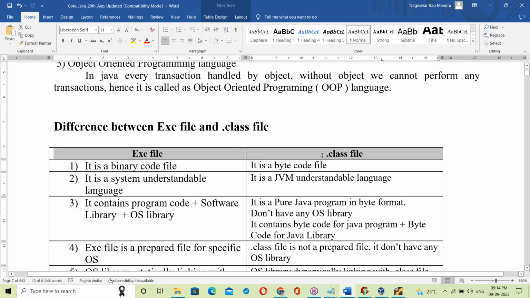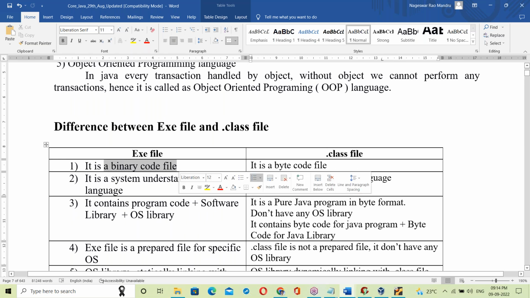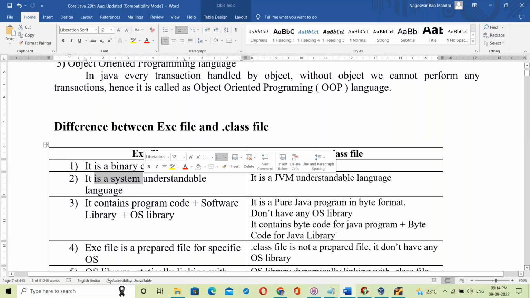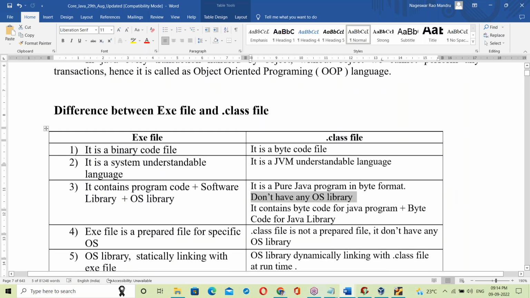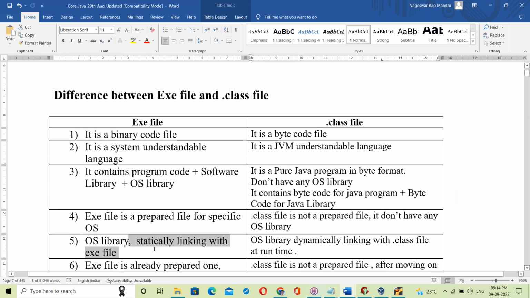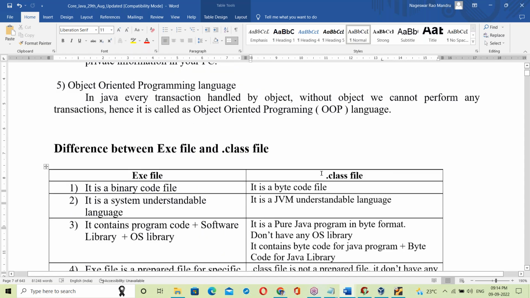Exe file and dot class file, the differences. An exe file is a binary code file. A dot class is a byte code file. Next, an exe file is in a system understandable language. A dot class is in a JVM understandable language. Next, an exe file contains the OS library. A dot class file doesn't have the OS library. Next, an exe file is statically linked with the OS library. A dot class file is dynamically linked with the OS library. That's it. So that is the difference between an exe file and a dot class file.